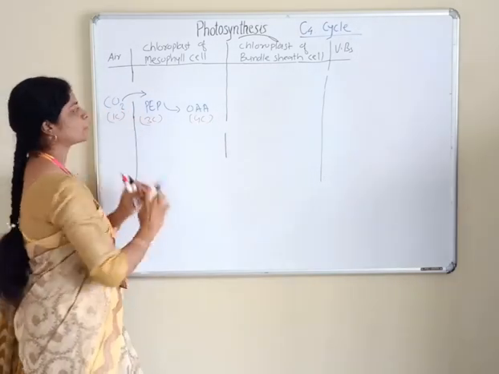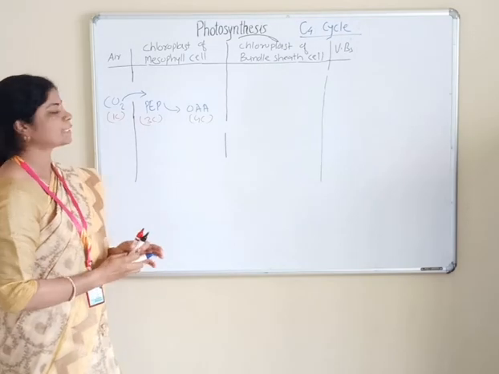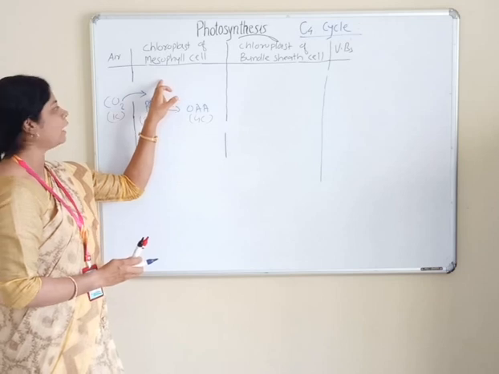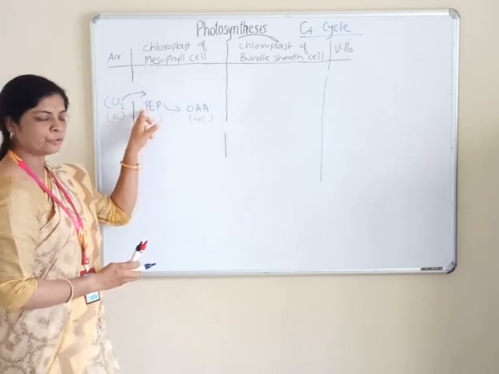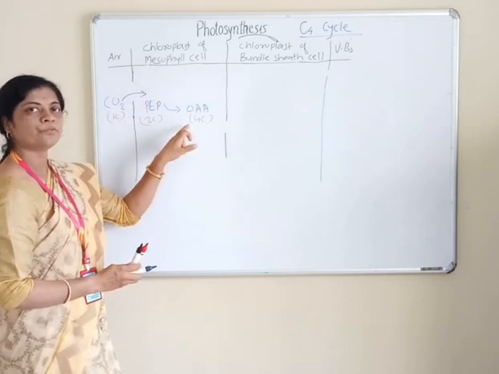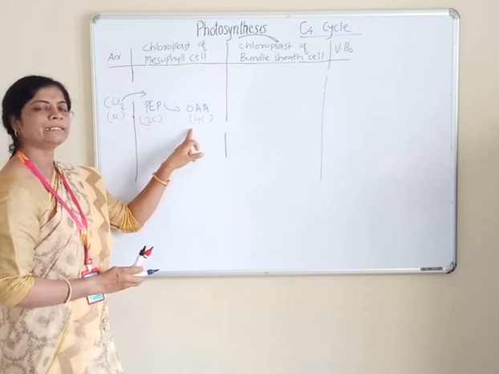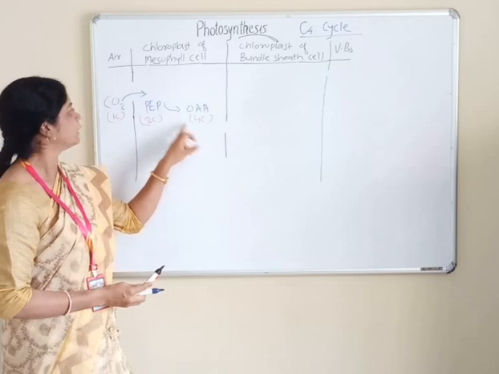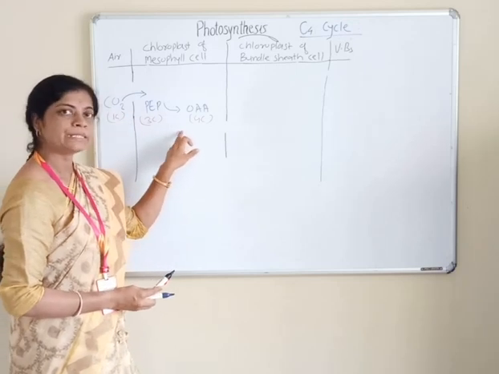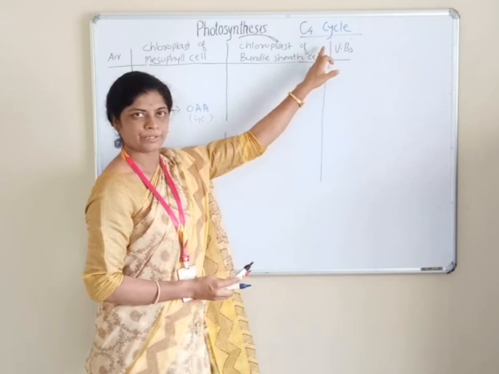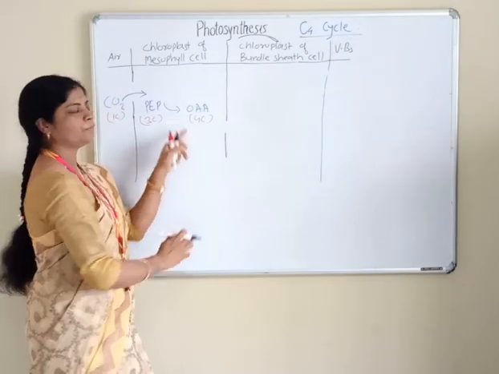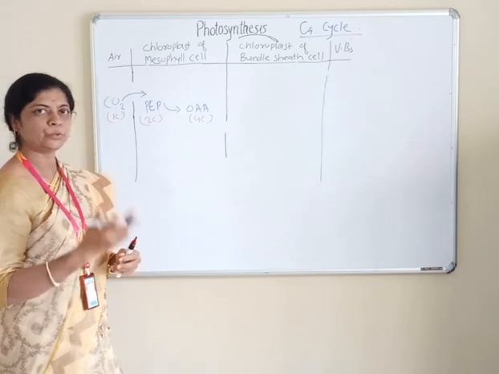So this step is called the carboxylation step. Fixation of carbon dioxide in the chloroplast of the mesophyll cell, and it reacts with the phosphoenol pyruvate with the formation of a 4 carbon organic acid, that is oxaloacetic acid, which is the first stable intermediate in the fixation of CO2. Hence this cycle is called the C4 cycle. Okay. Now the breakdown of oxaloacetic acid.